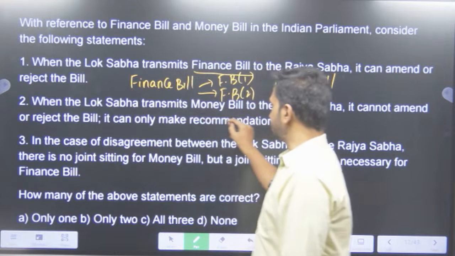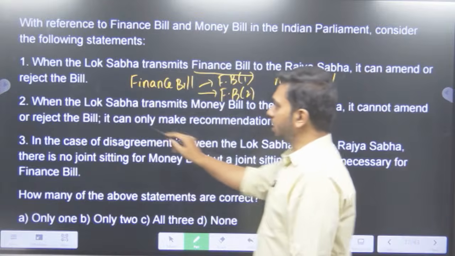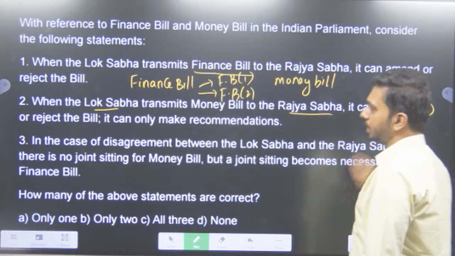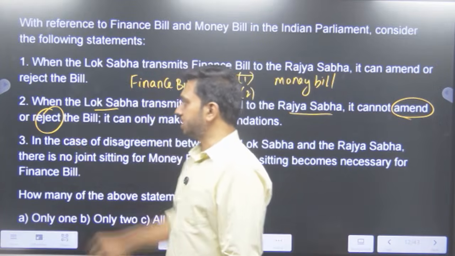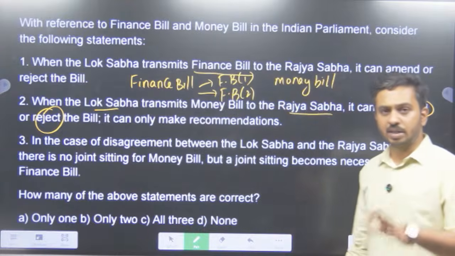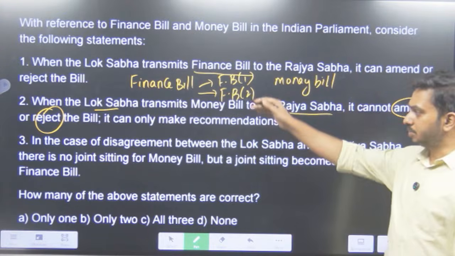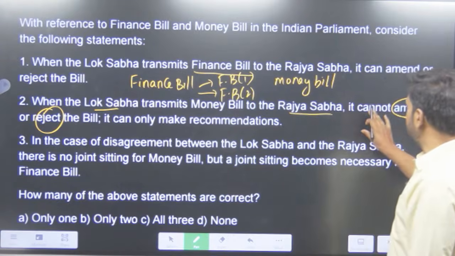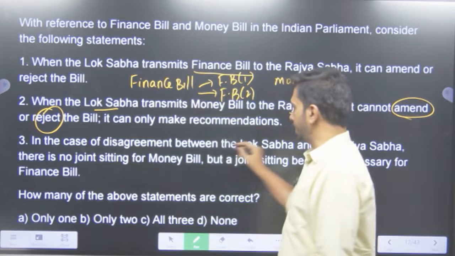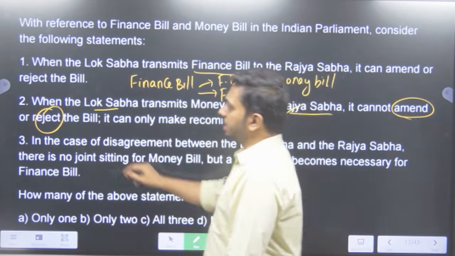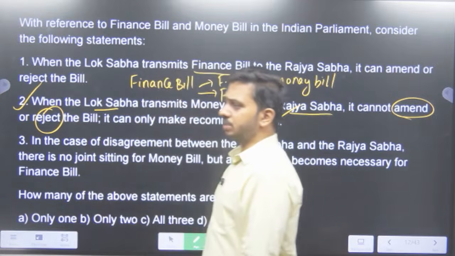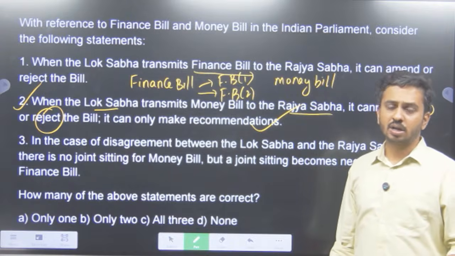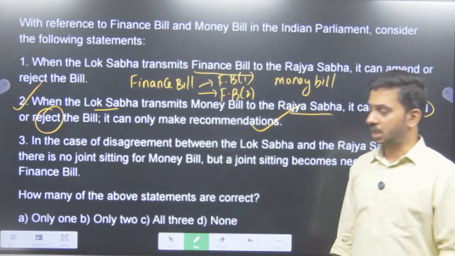When the Lok Sabha transmits a money bill to the Rajya Sabha, it cannot amend or reject the bill. Yesterday in my class, I dealt in detail with the procedure for the passage of the money bill between the Lok Sabha and the Rajya Sabha. So it cannot amend or reject the bill. It can only make recommendations. That's a right statement. With respect to a money bill, the Rajya Sabha does not have much power. Either they can recommend or they can accept it. No other options are allowed for them.